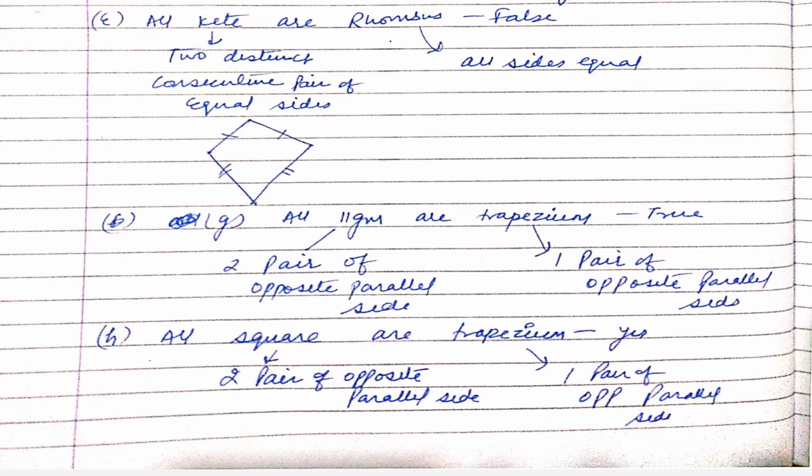Now, all squares are trapeziums. Again the same thing. When parallelograms are trapeziums, a square is also a parallelogram. Still, let me write it like this. In a square we know there are two pairs of opposite parallel sides. In a trapezium only one pair is required. So it is having extra. So we can say it is also a trapezium. Okay. Like this you can try the remaining parts. Try to analyze what the properties are and then think.